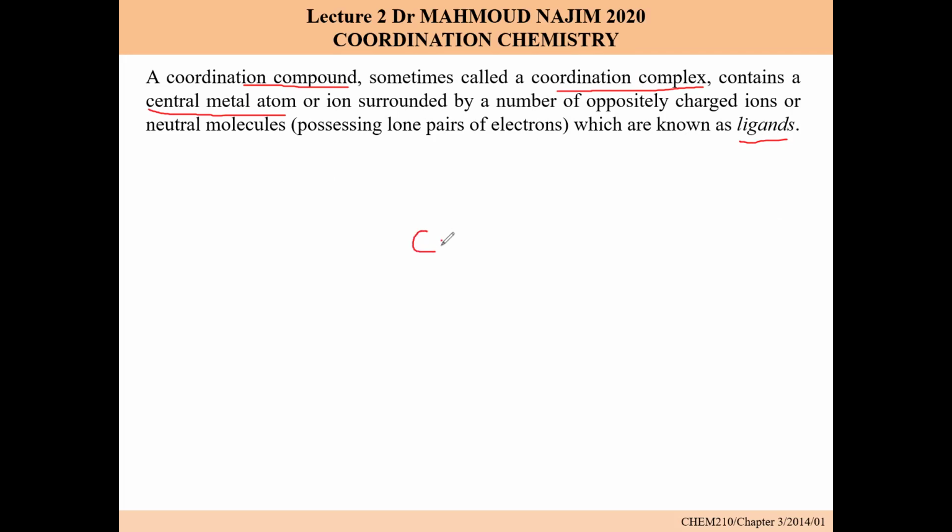So if we are talking about coordination chemistry, two things are important: the ligand and the central metal ion. We can say this one is ligand 1, this one is ligand 2, and this one is L3. Usually the central metal ion is surrounded by the ligands, and a ligand can be positively charged, negatively charged, or neutral.